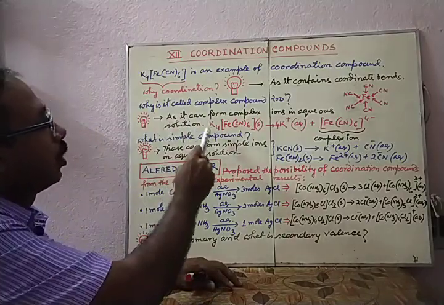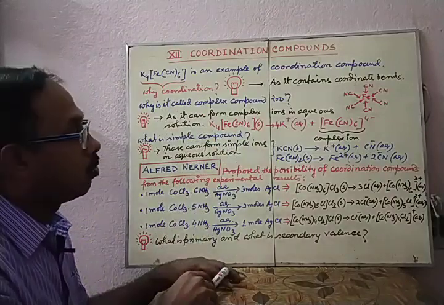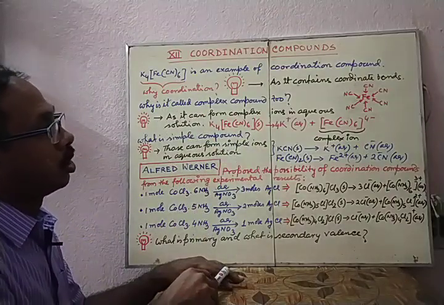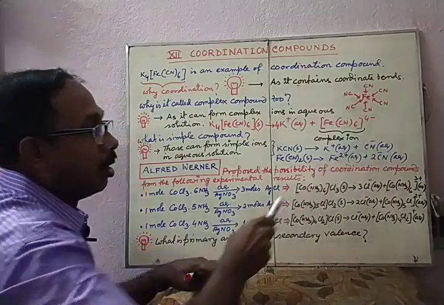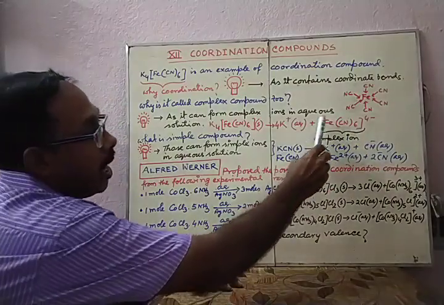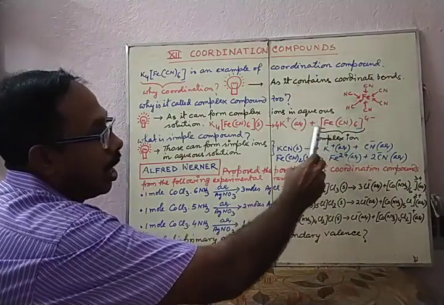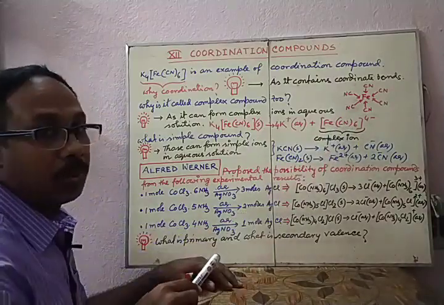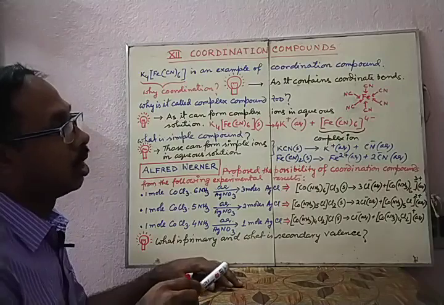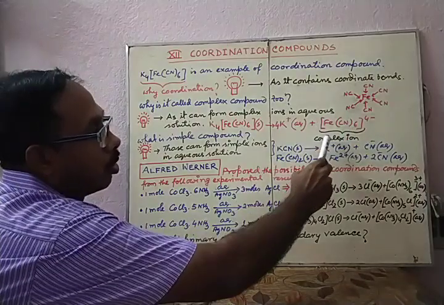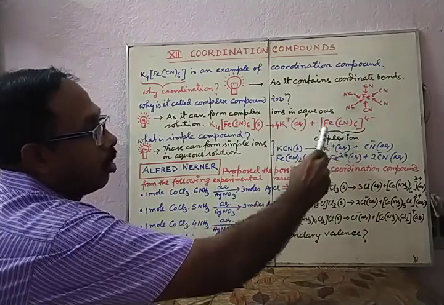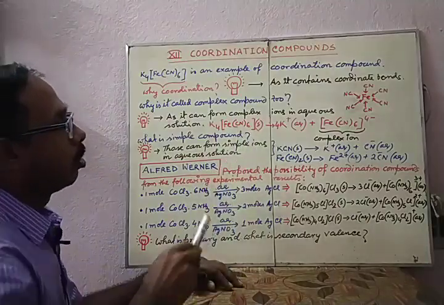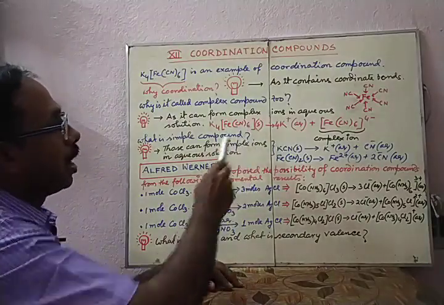Suppose potassium ferrocyanide is given in aqueous solution, it forms a complex ion. This means an associated form of an ion where a metal ion is associated with some negative ions, anions, to form a complex ion. This kind of complex ion is formed by this compound, hence it can be termed a complex compound.